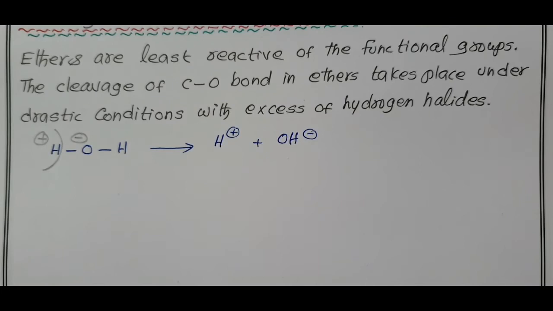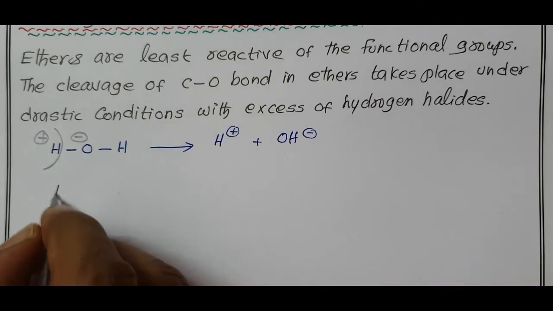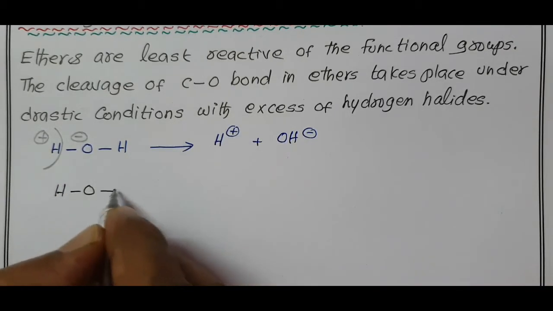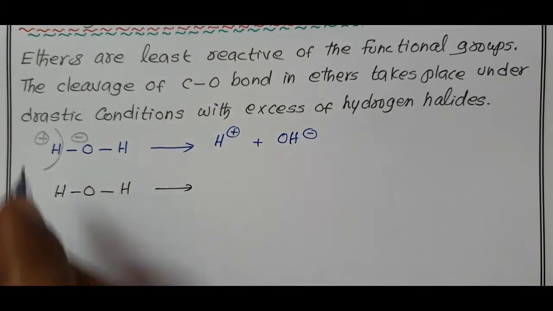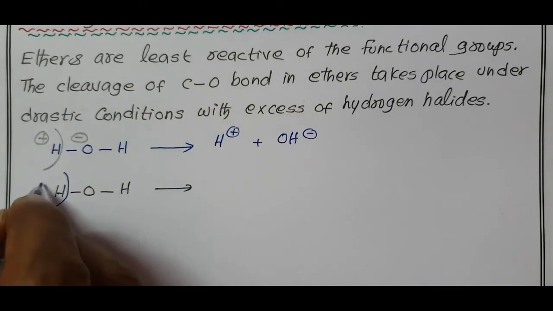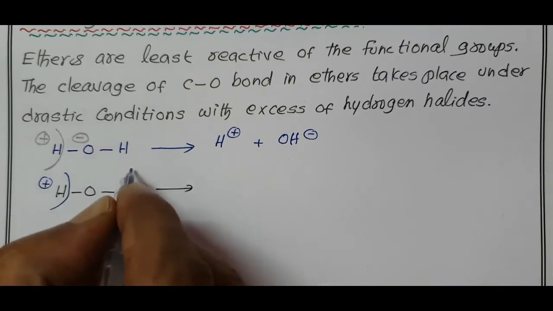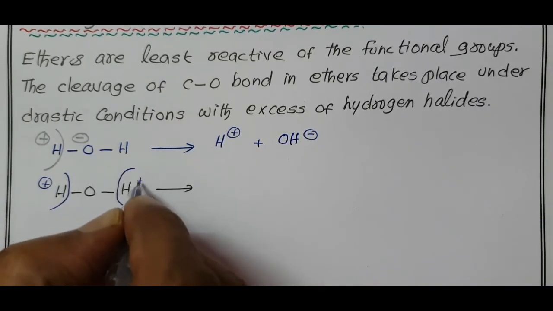And another type of ionization of the water molecule is: HOH, the water molecule on ionization, this hydrogen undergoes ionization giving H plus, and that hydrogen also becomes H plus.